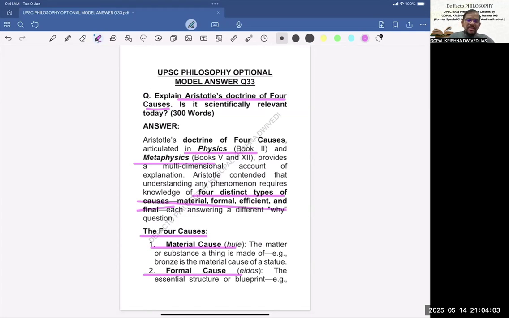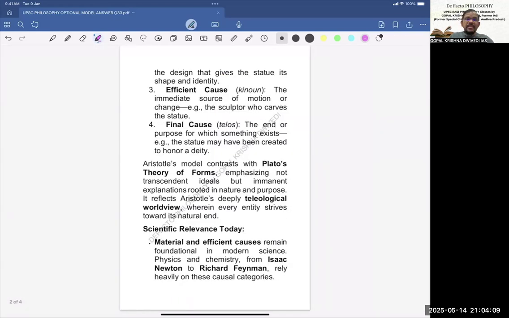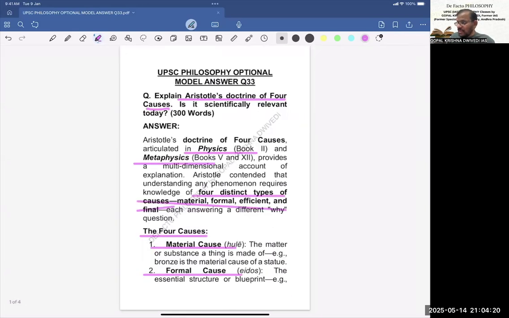Now, formal cause is the essential structure or blueprint. For example, suppose we are taking a statue and bronze as the example. Here the shape and identity of that statue is the formal cause. So material cause is the material itself, that is bronze. Formal cause is the shape or structure of the statue.